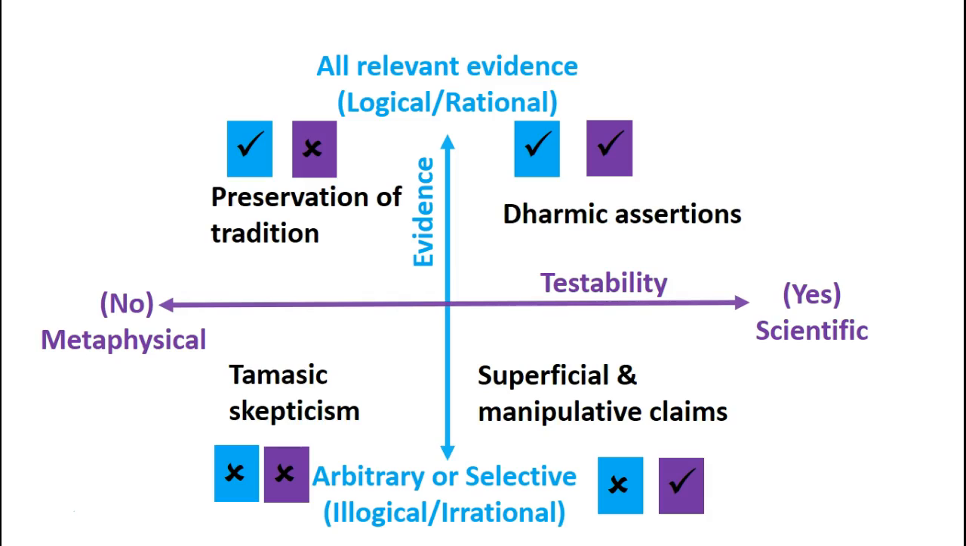Now, coming to superficial and manipulative claims, this is superficial and also manipulative because it has that veneer of objective testability. It does test whatever little arbitrary or selective evidence they look at. But that is also a problem. And what is the problem? Because anyone can take an arbitrary or selective set of data and fit it to any claim, any timeline. But that is not scientific.